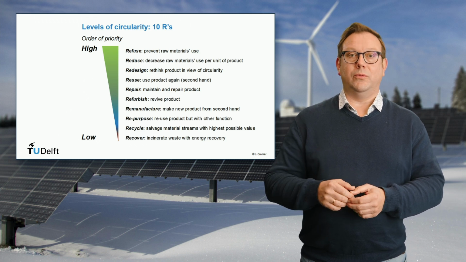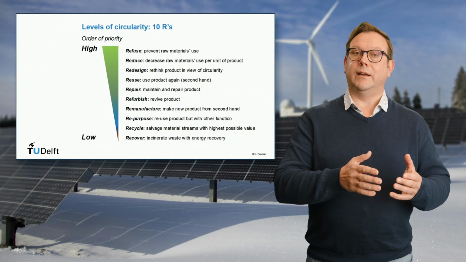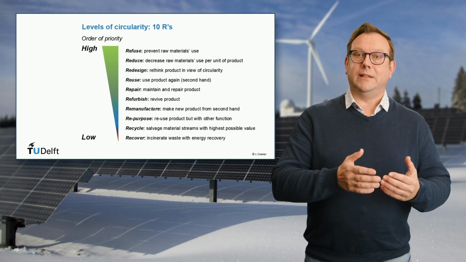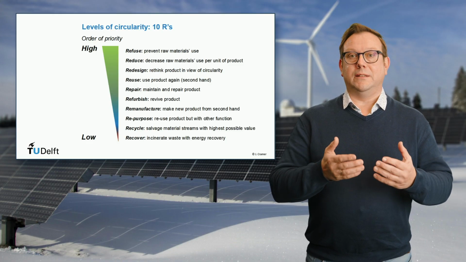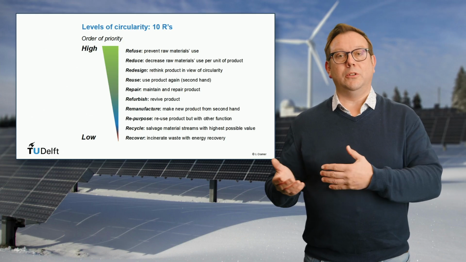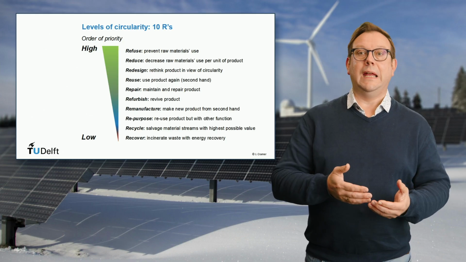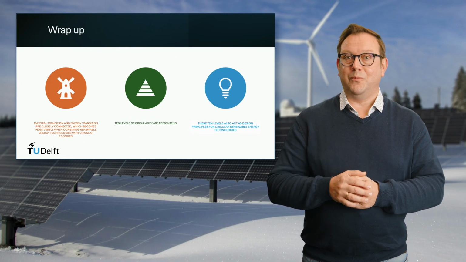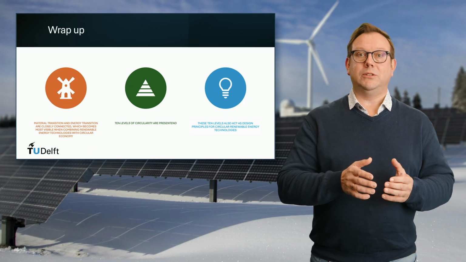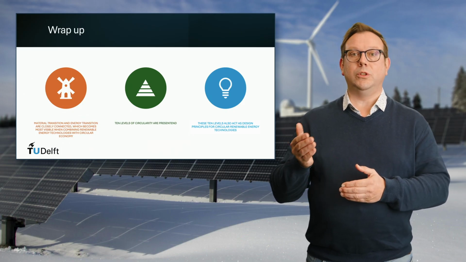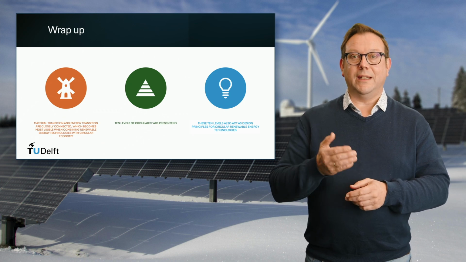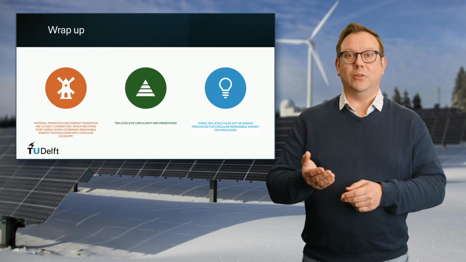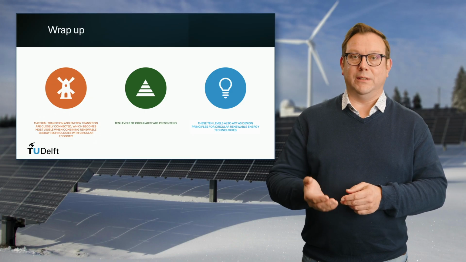And the circular economy of consumer products can lead to higher energy consumption per product, because collection and recycling need energy as well. In case this energy that is needed for circular economy comes from renewable energy technology, both the energy cycle and the material cycle can be optimized. In summary, our takeaway is that the principles of circular economy can be applied to renewable energy technologies. And 10 levels of circularity are discussed. And these 10 levels can also act as design principles.